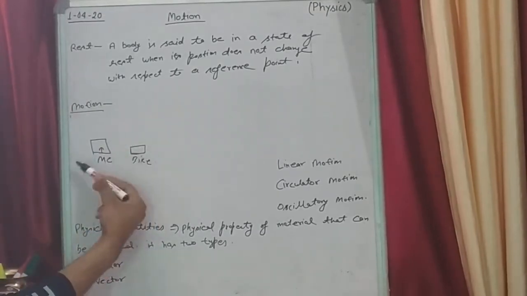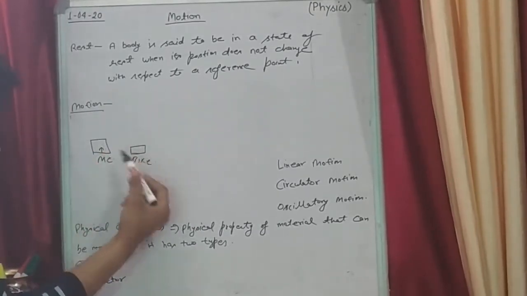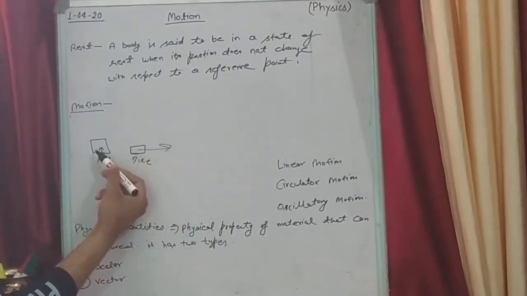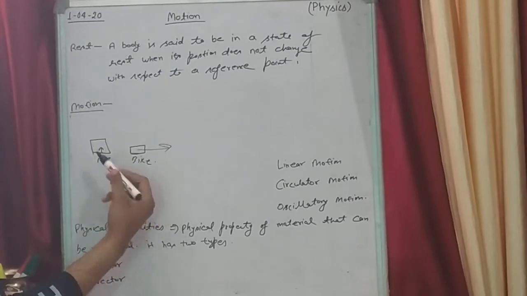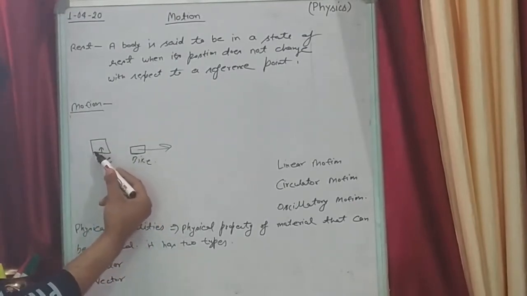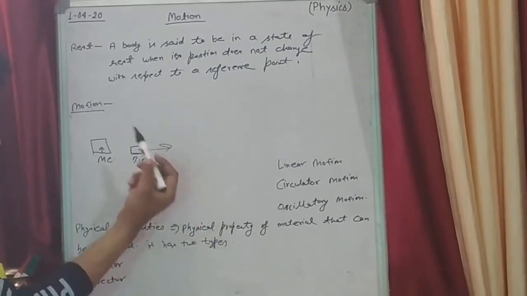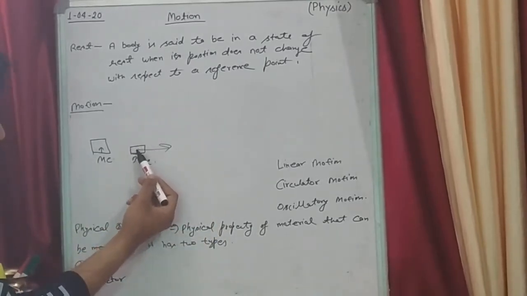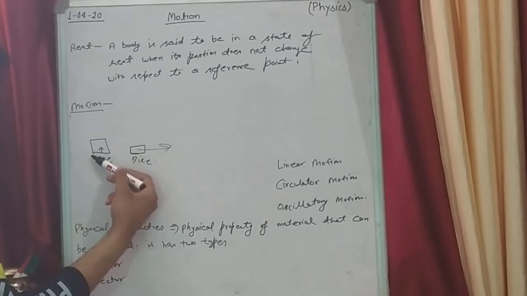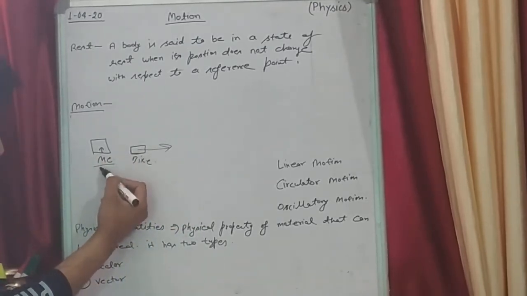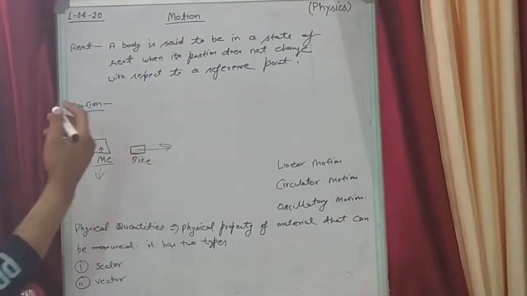In this example also, the bike is moving now and I am here. I am in rest condition. Then what will I say? I will say that the bike is in motion because the bike is changing its position with respect to me. Me means reference point.